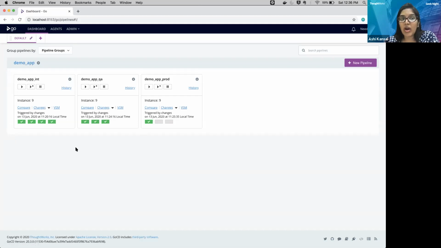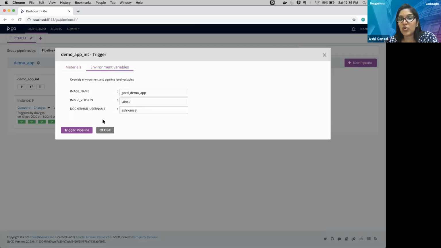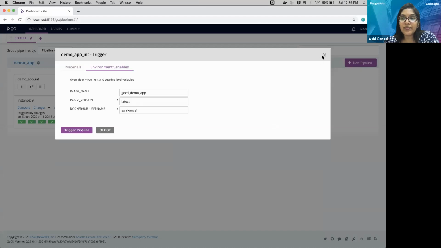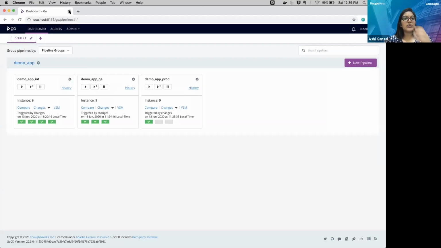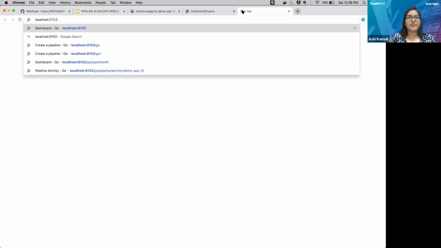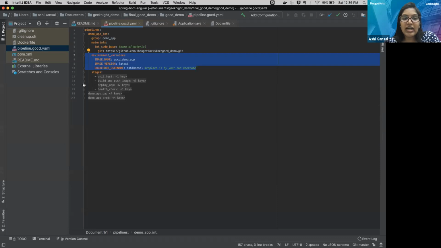So this is my GoCD UI, and here we have these different pipelines. Inside this pipeline, if I say manual trigger, then I can see the environment variables over here. These variables are the same which I have here. Cool. Now let's go into more detail about the unit test cases.